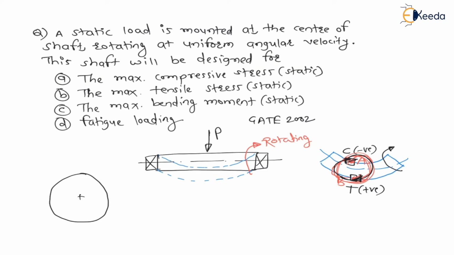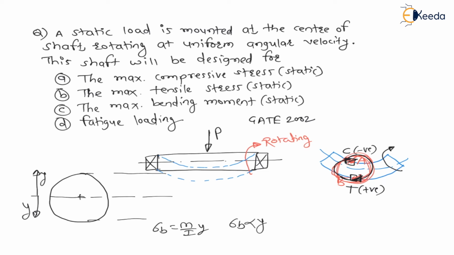Let us say in cross section, the bending stress sigma b is equal to M by I into y, that we know, which means bending stress is directly proportional to y, the vertical distance. Therefore the bending stress distribution is linear, like this. The lower fiber is under tension and the upper fiber is under compression.